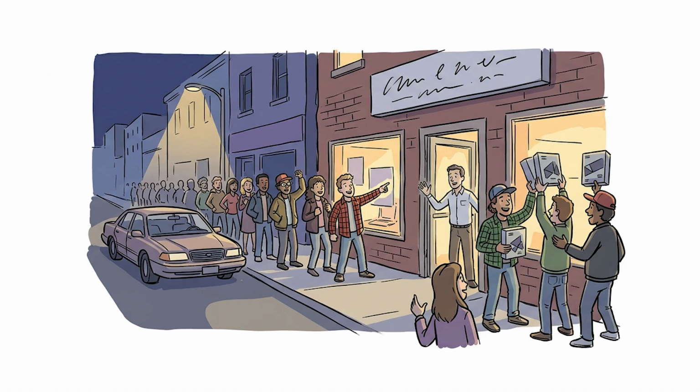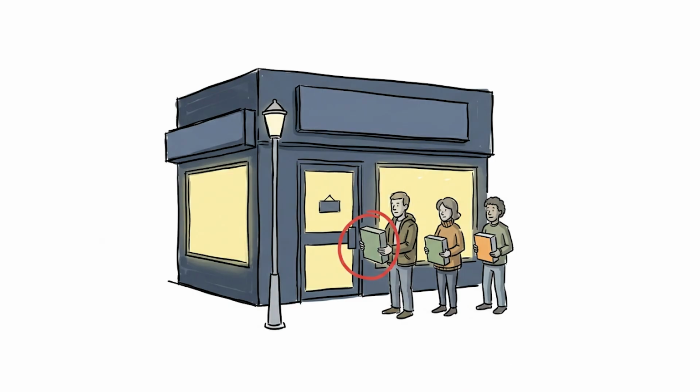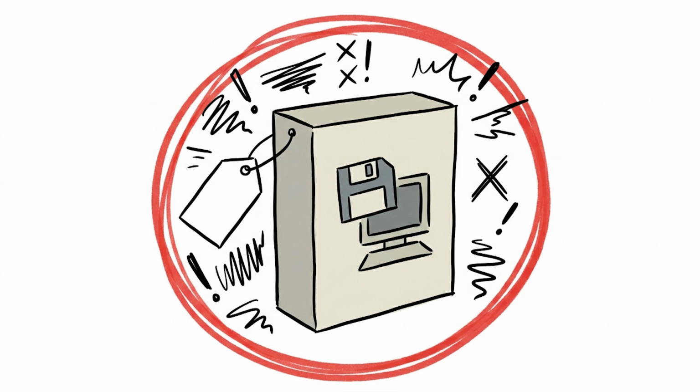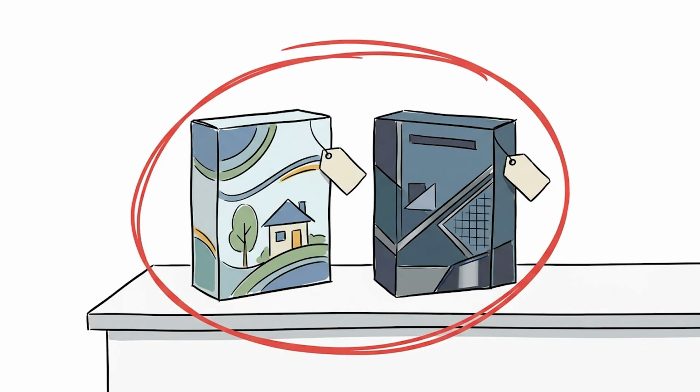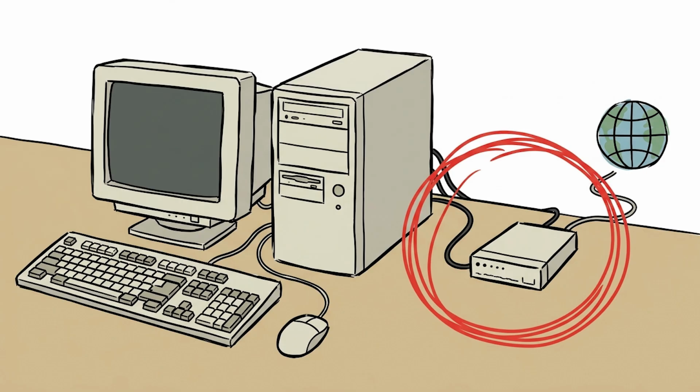Windows 95. August 1995 felt less like a software launch and more like a cultural moment. Microsoft spent around $300 million on marketing and licensed the Rolling Stones' "Start Me Up." People queued outside stores at midnight to buy an operating system. Windows 95 introduced the Start menu, the taskbar, and 32-bit application support. Three things that still define the desktop experience today. It ran well on a 486 with 8 megabytes of RAM and included dial-up internet support for the first time.